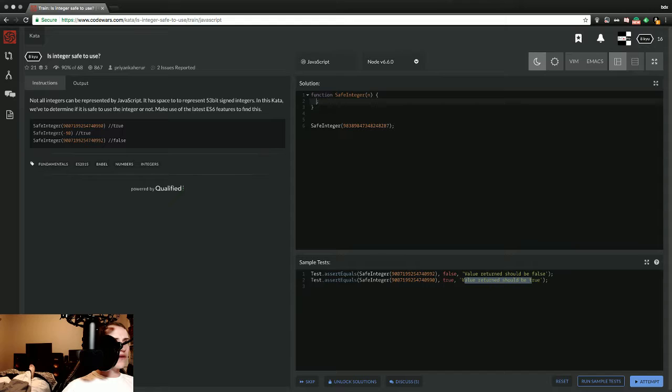We're going to be looking for the ES6 features. So let's do ES6 safe integer. And I'm sure there's a super cool little thing. Probably looks something like, I don't know, what do you think? It's probably like safe int dot parentheses. I'm assuming it looks something kind of like that, and then we throw in our number, which would be a variable here inside the function.